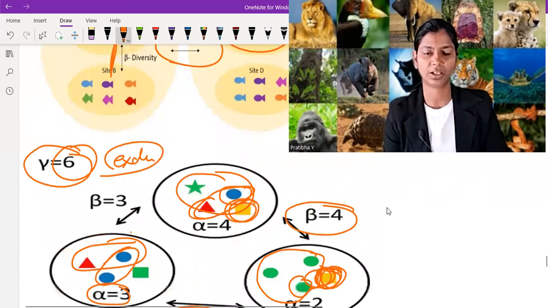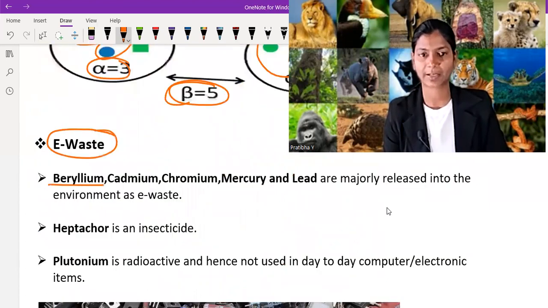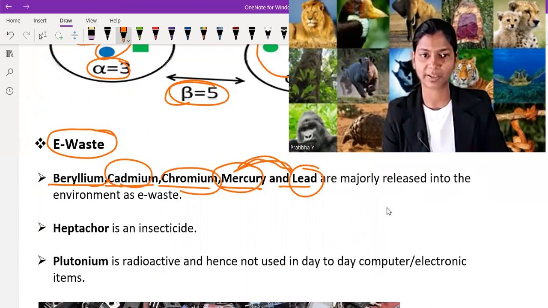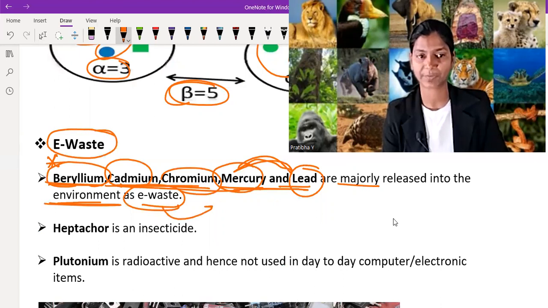Now let's move on to the last topic called e-waste. See, beryllium, cadmium, chromium, mercury, and lead. Remember the names. Mercury and lead are very commonly used. Cadmium and chromium are also commonly used. Beryllium is not commonly used. So beryllium, cadmium, chromium, mercury, and lead are majorly released into the environment as e-waste. These are the major components of e-waste in the environment.